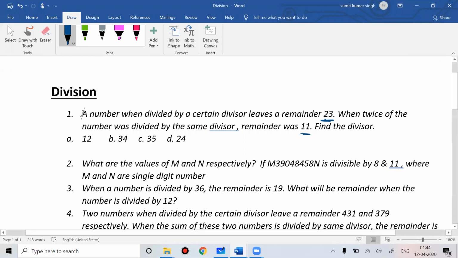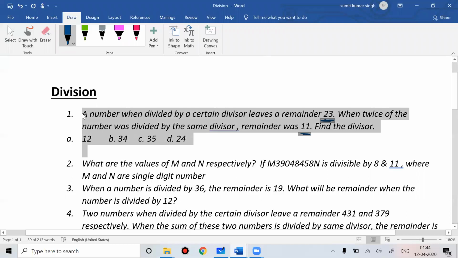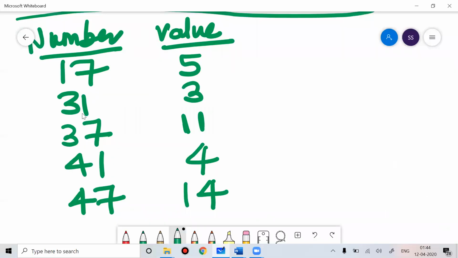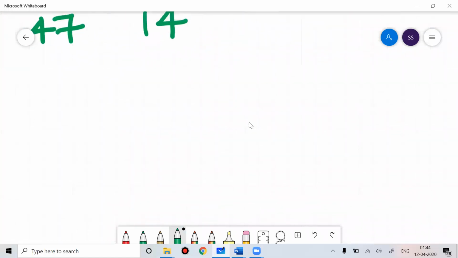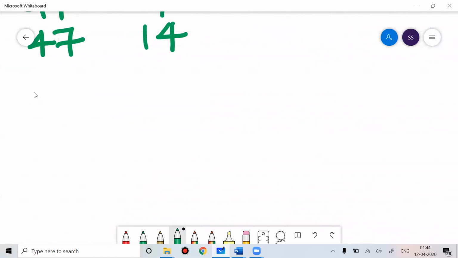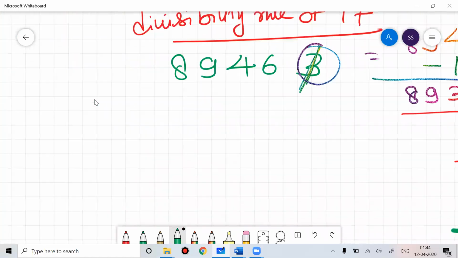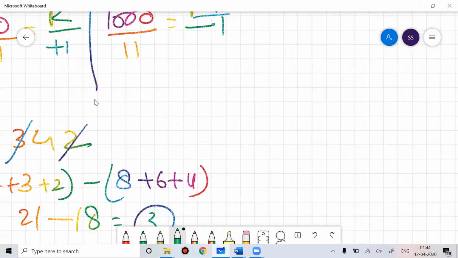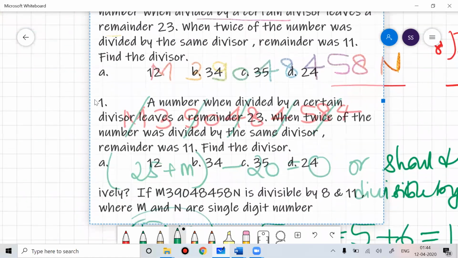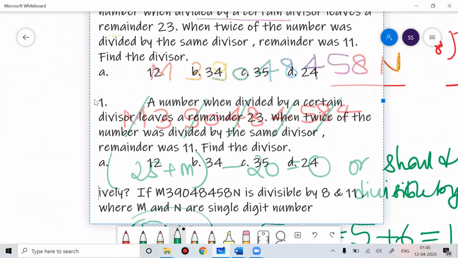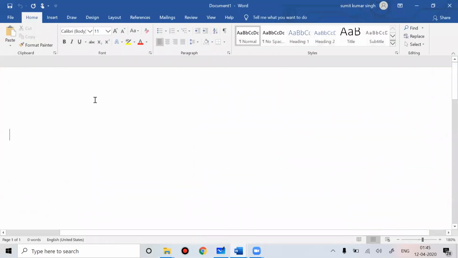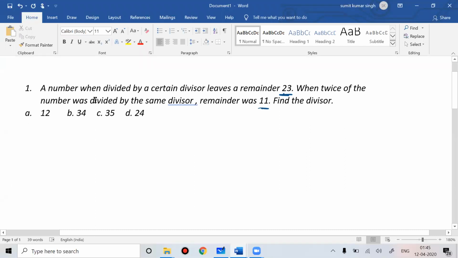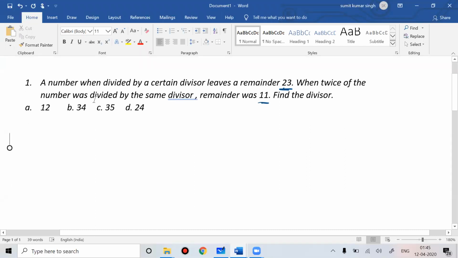Okay. Now, how will you solve this problem? Okay. So how will you solve this problem? One minute. Let me paste it. I don't know where it got pasted. Just I got my number. This is my Word document. Let open another Word document. Paste it here. Okay. So a number when divided by certain divisor gives a remainder 23.